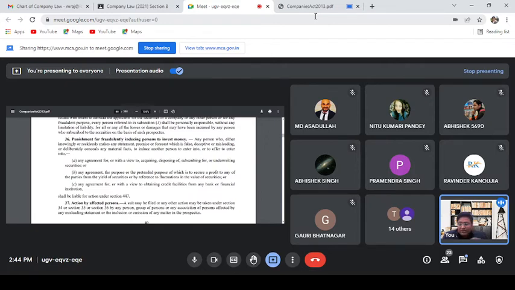Here, if you see our section 35 of the Companies Act, subsection 1 talks about a person who, on the belief of an untrue or misleading statement, has suffered losses.